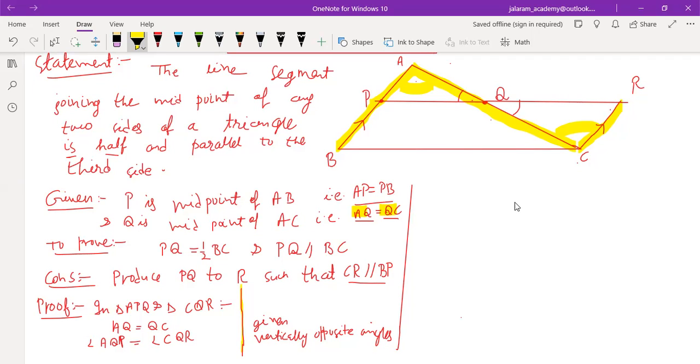Alternate interior. This is not the question to ask. They are clearly alternate interior angles, and whenever the lines are parallel, the alternate angles formed between the lines and the transversal are equal to each other. So first of all, we have to prove this.